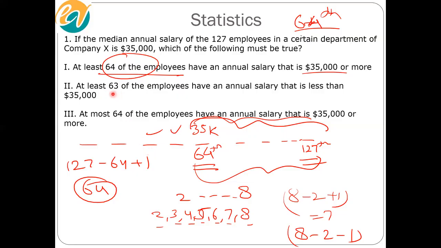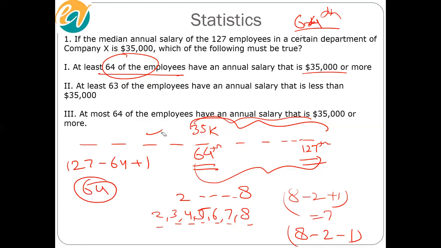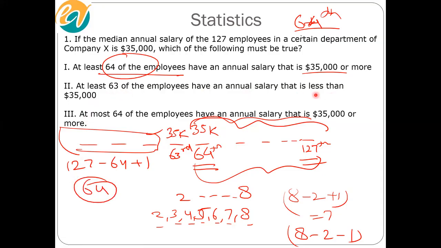So we cannot conclude that at least 63. I'm hoping everyone is clear. The scenario given to us does not preclude the possibility that the 63rd employee has a salary of 35K, in which case there are only 62 employees with a salary lesser than 35K, while the second option says at least 63 have an annual salary less than 35K. Wrong.